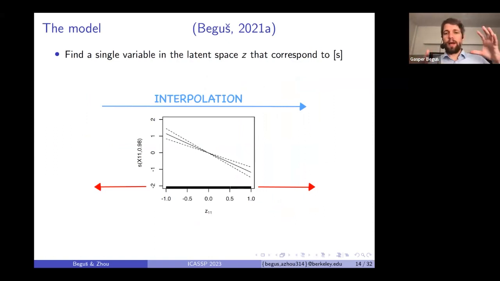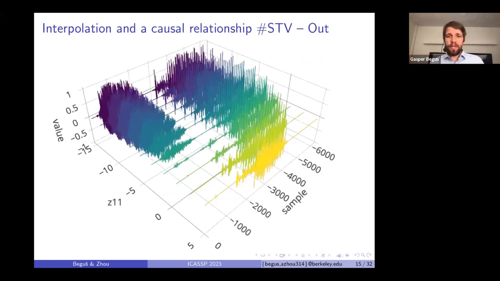Okay, so we can find individual variables in the latent space that encode some meaningful property, for example, the presence of S. And we can interpolate, basically forcing S in the output by interpolating a single latent variable, for example, the 11th latent variable. As we're interpolating it outside of training range from 0 to -15, we see that S in the STV sequences starts appearing and increases in amplitude.